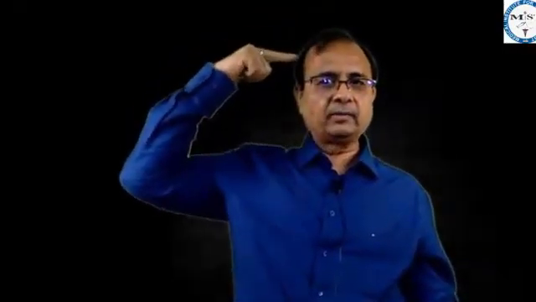Brow is bounded on one side by the supraorbital ridges and root of the nose, and on the other side by the coronal sutures and anterior fontanelle. So this is brow. What is vertex? Vertex is bounded on one side by the coronal sutures and anterior fontanelle, on the other side by the lambdoid sutures and posterior fontanelle, and laterally by imaginary lines passing through the parietal eminences. So this is vertex, this is brow, and this is face.